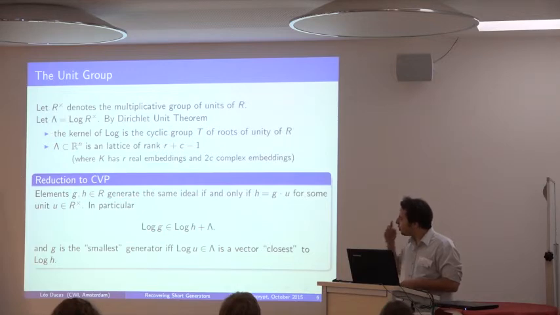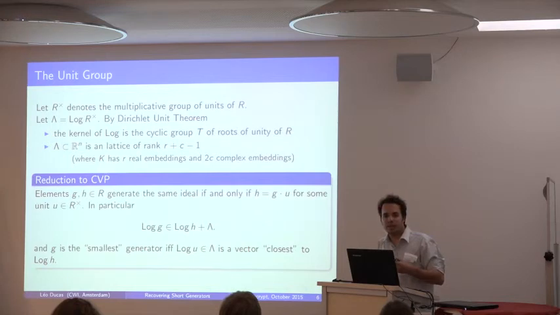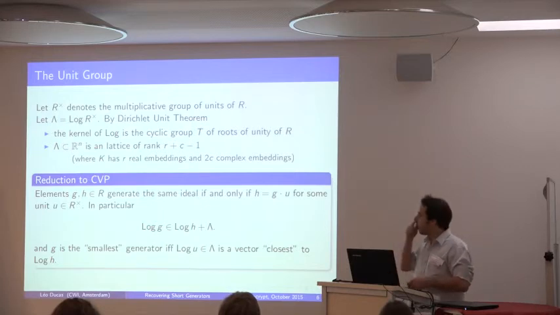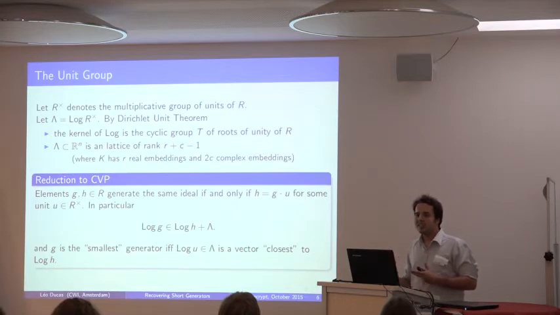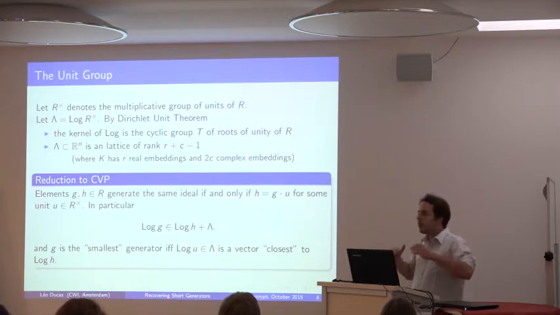So, for example, when we say that G is the smallest, you have to understand it in a relative sense, because, for example, if you take the algebraic norm of all those elements, or the volume that they generate, they're all the same. So basically being short for a generator doesn't exactly mean that all its coefficients are short. It more means that the ratio between its coefficients is small. Okay, it means that it's basically well equilibrated.